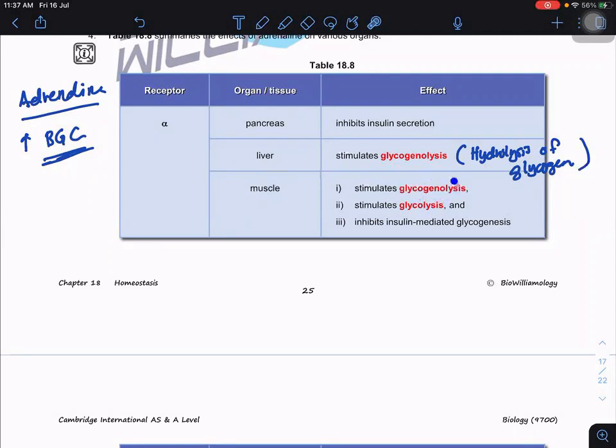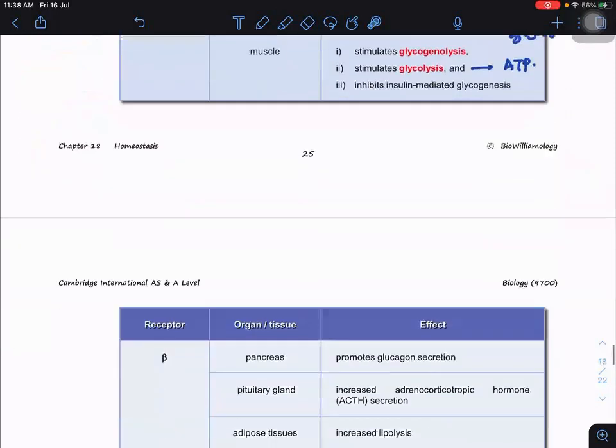It stimulates glycogenolysis, the breakdown of glycogen, and stimulates glycolysis for ATP production. And it inhibits insulin-mediated glycogenesis. What does inhibit mean? Stop the formation of glycogen, because we don't want to have glycogen. So glycogen synthase will stop or become inactivated in muscle cells.